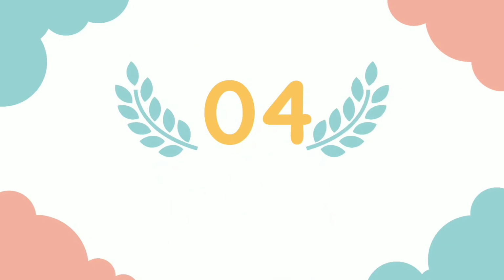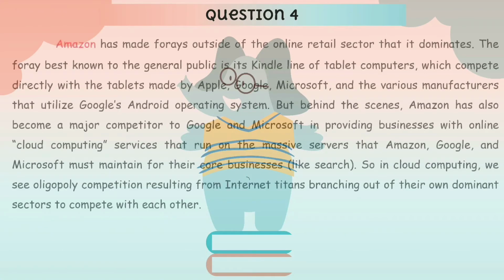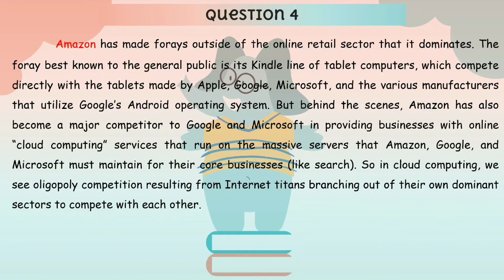I will continue with question 4. Describe how near monopoly behavior in internet industries has fostered aggressive competition. Amazon has made forays outside of the online retail sector that it dominates. The foray best known to the general public is its Kindle line of tablet computers, which compete directly with the tablets made by Apple, Google, Microsoft, and the various manufacturers that utilize Google's Android operating system.